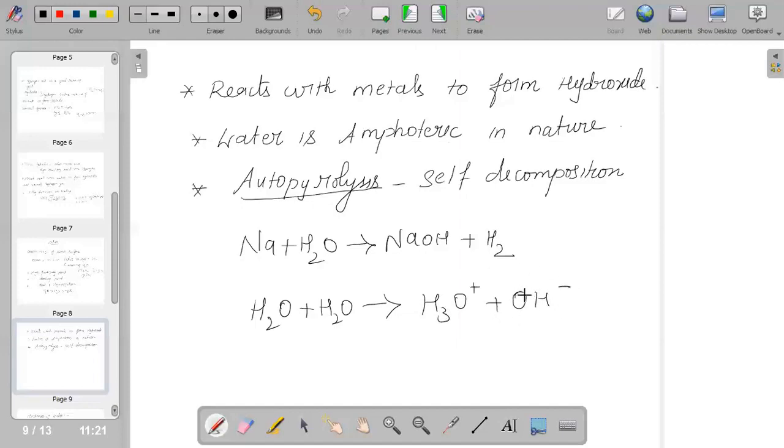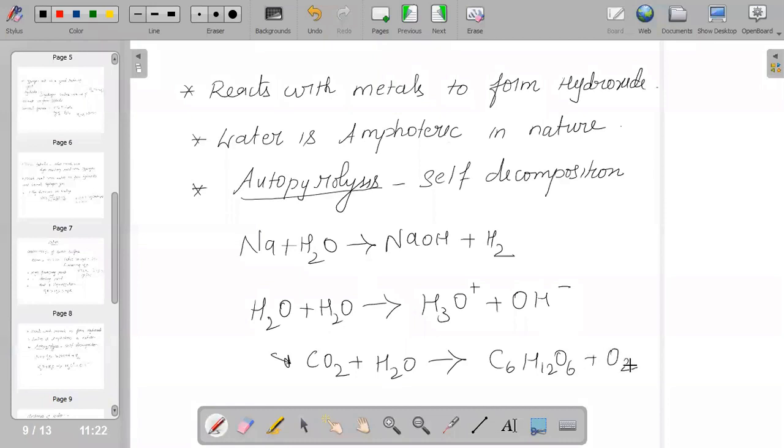And water has a very important role in photosynthesis. It helps the plant in preparing food with the reaction carbon dioxide plus H2O gives C6H12O6 plus O2, that is, glucose and oxygen gas.